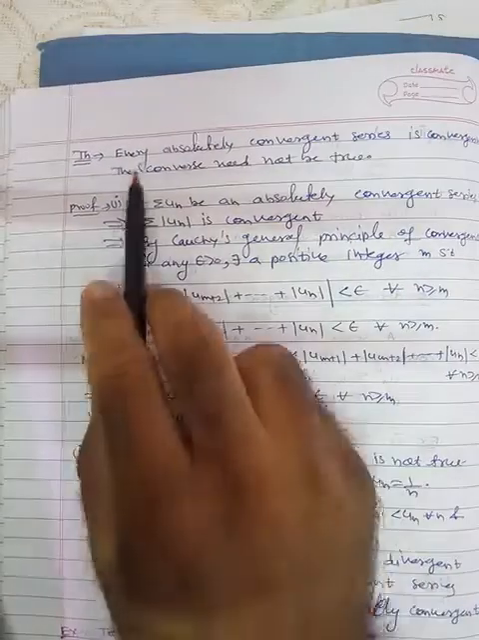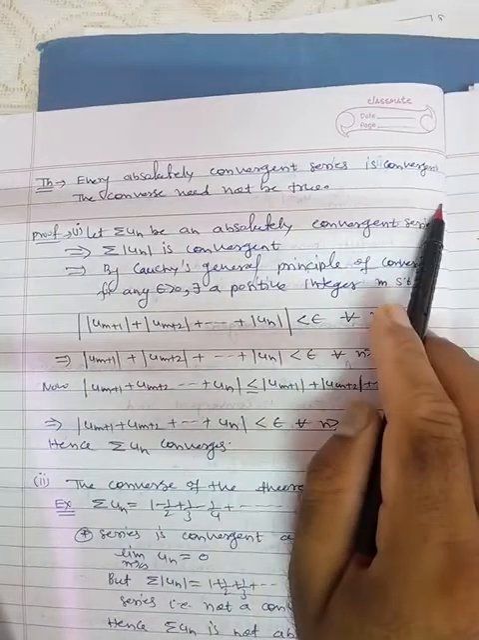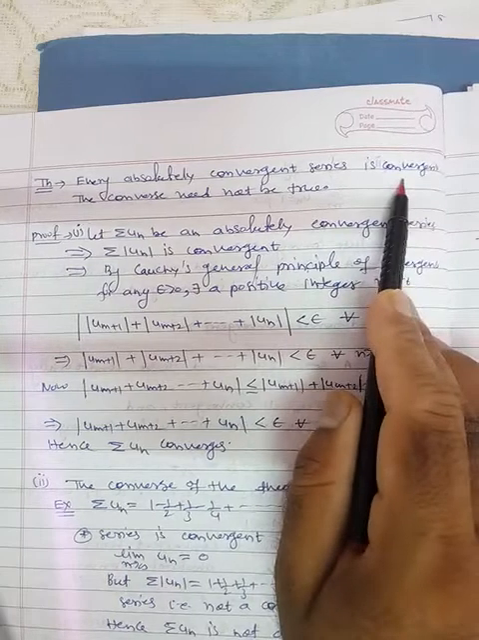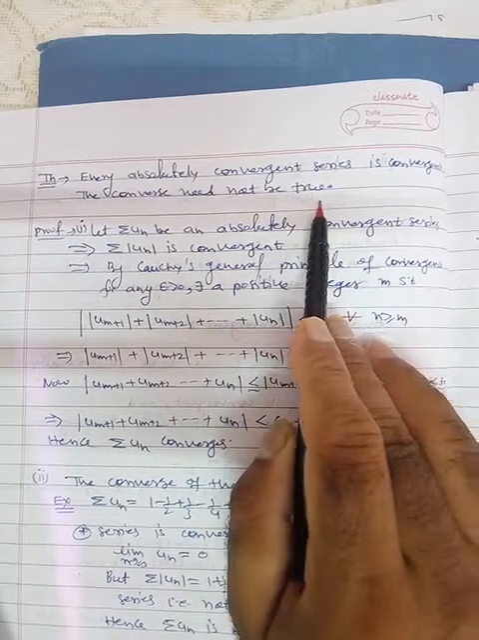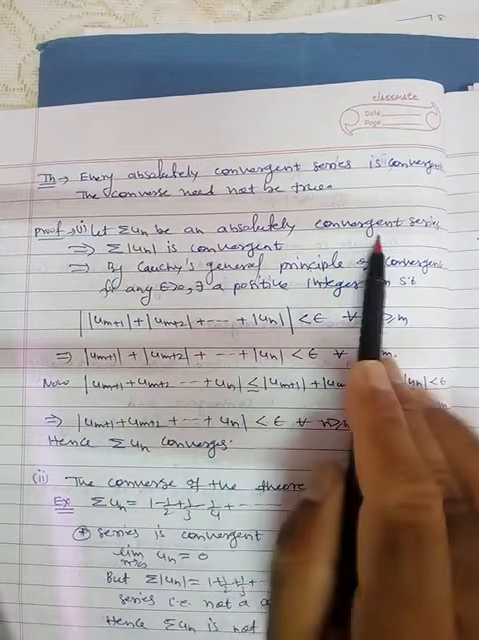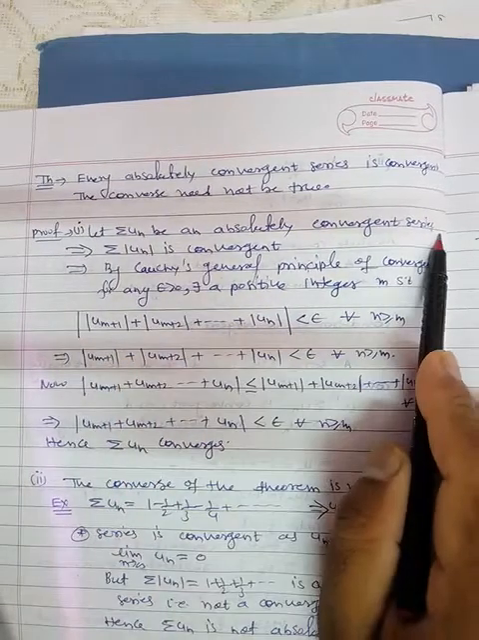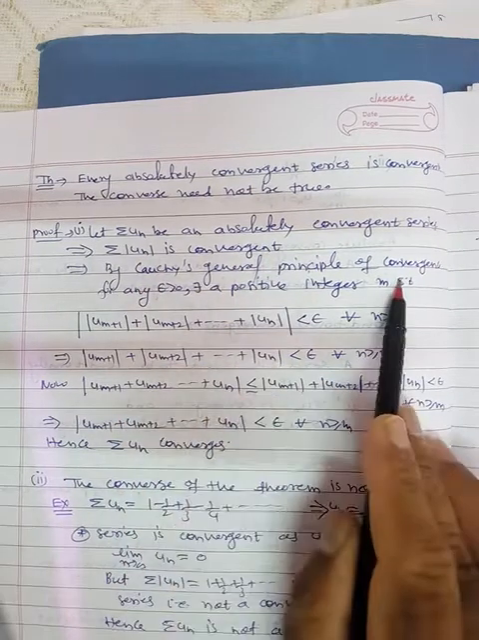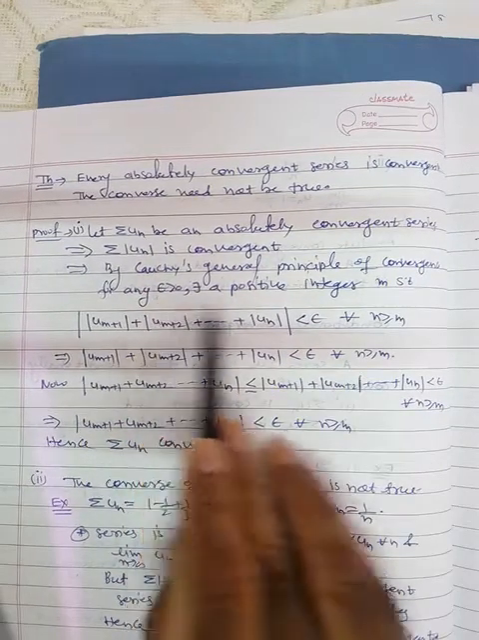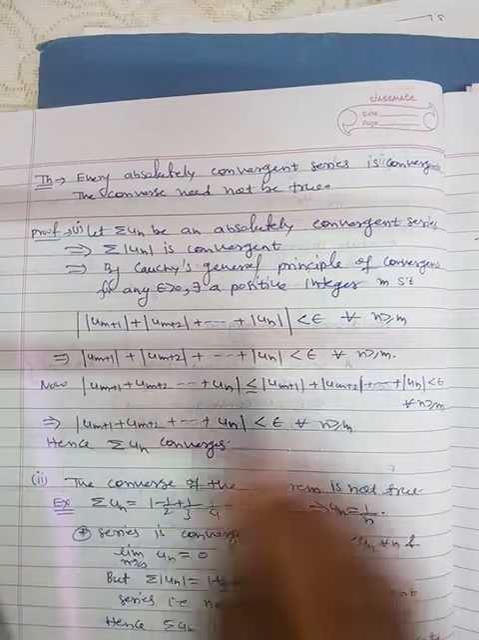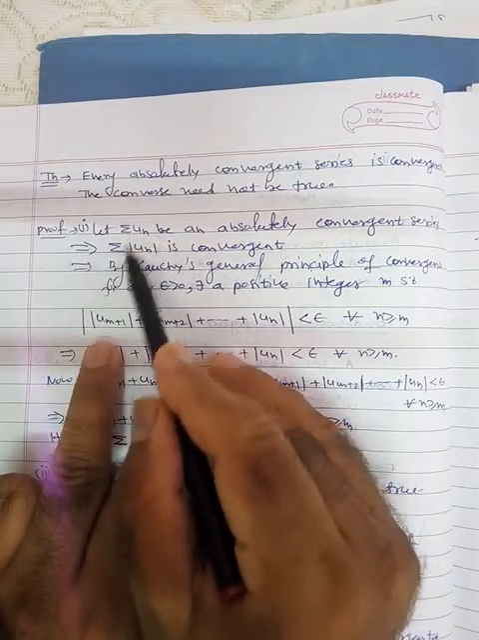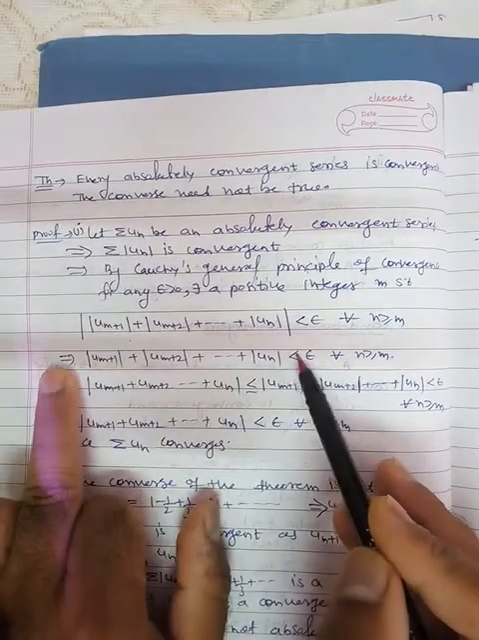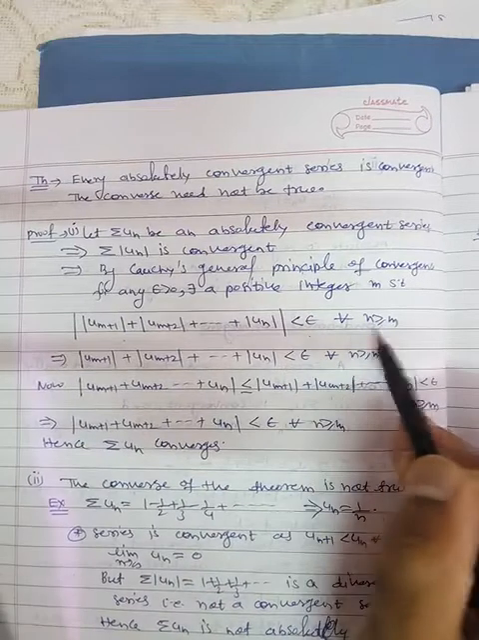which says that every absolutely convergent series is convergent. The converse need not be true. कोई भी absolutely convergent series होगी वो converge जरूर करेगी, लेकिन converse need not be true. So let summation un be an absolutely convergent series. अगर ये absolutely convergent series है इसका मतलब magnitude of un series जो है वो convergent है. Then by Cauchy principle, for every choice of epsilon we can find a positive integer m such that magnitude of un plus 1 plus magnitude of un plus 2 plus magnitude of un plus p, take the magnitude of overall, is less than epsilon for all n greater than or equal to m.